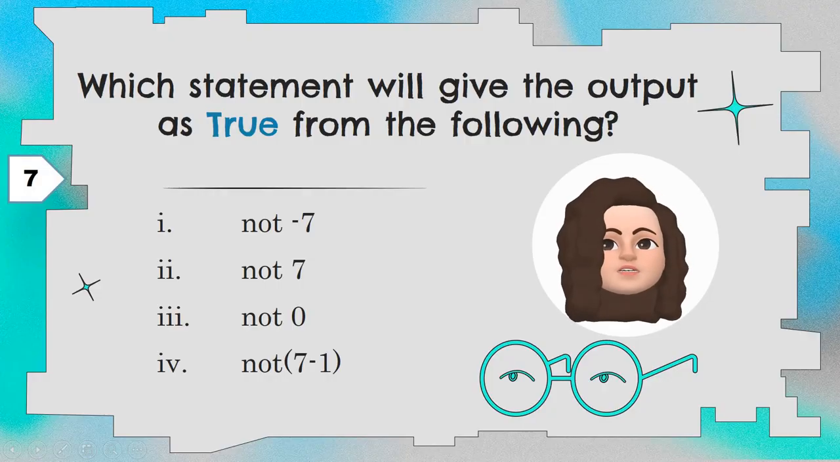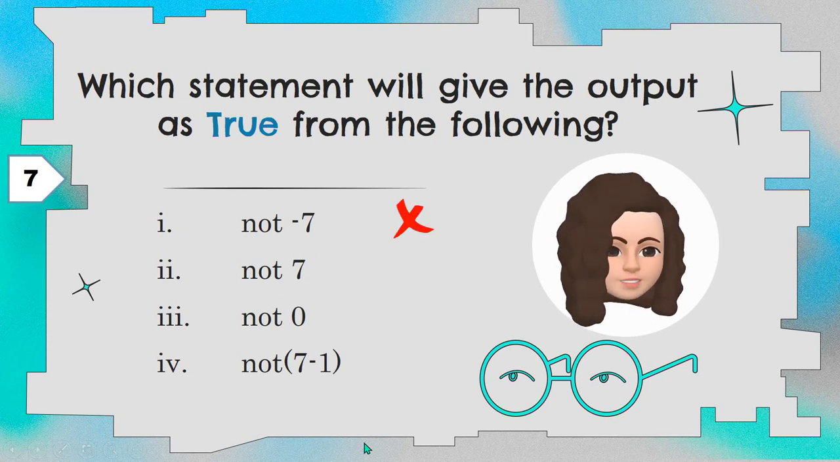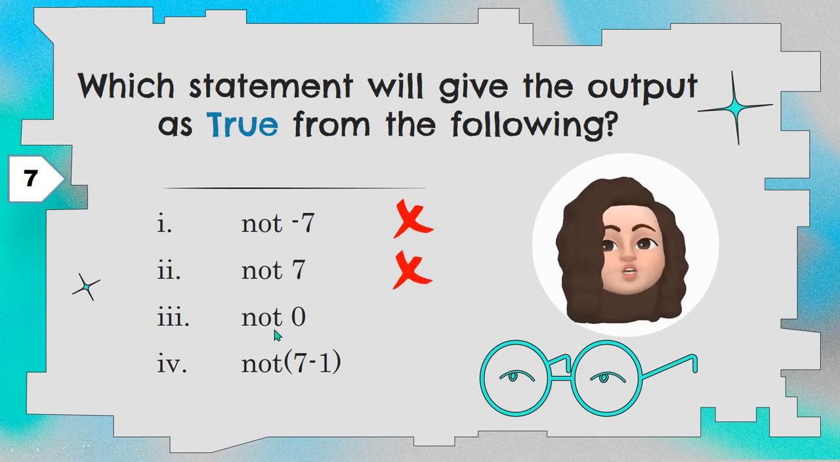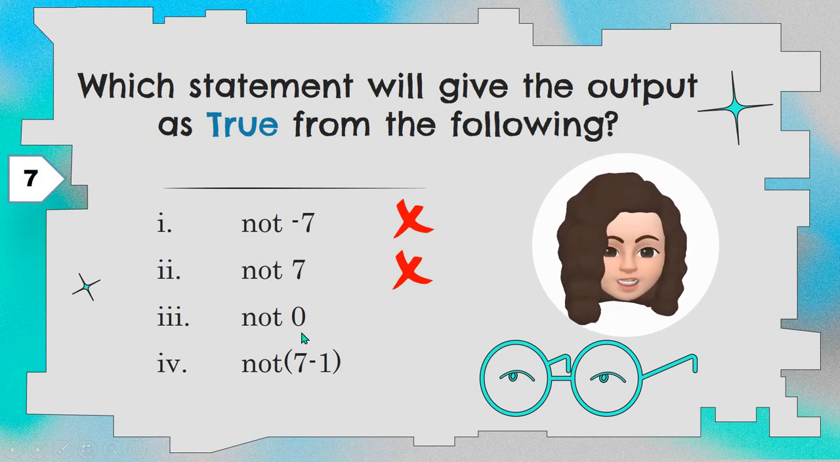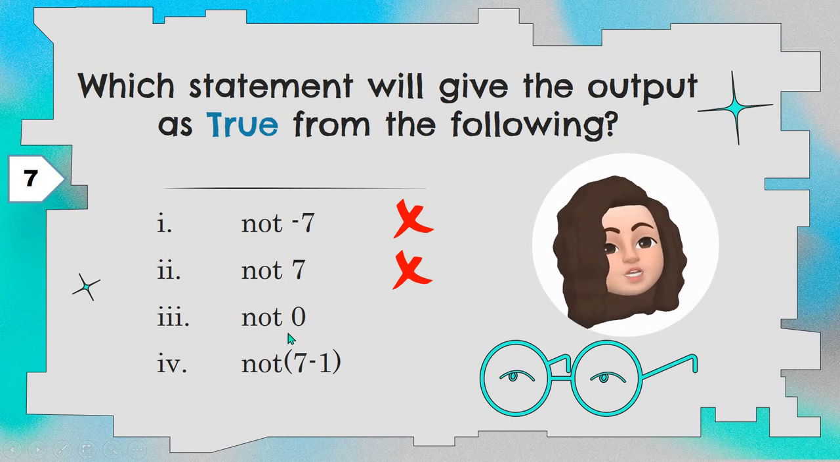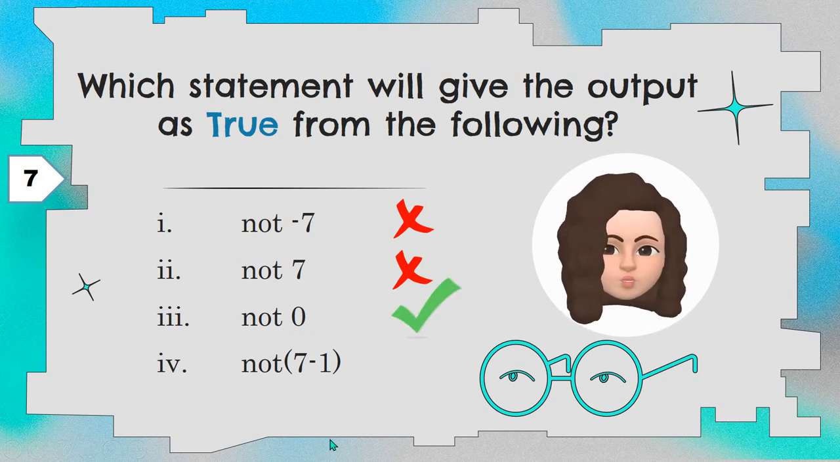Okay. So, here not minus 7. Minus 7 is a non-zero number. Boolean value will be true. Not true will be false. Now, not 7. Again, 7 is a non-zero value. Boolean value is true. Not true will be false. So, this will not give the output as true. Now, the Boolean value of 0 is false. What is not false? It will become true. So, not 0 will give the output as true.